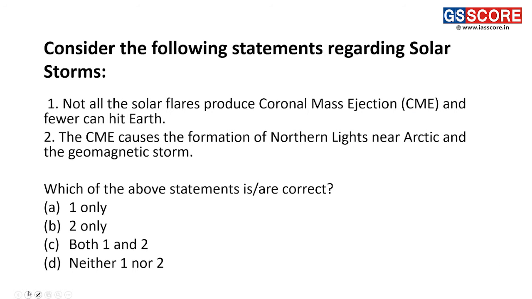Thus, moving towards the next question, consider the following statements regarding the solar storms. Solar storms are a frequent phenomenon occurring at the surface of the sun. This results in the emission of coronal mass ejection. So statement 1: not all the solar flares produce coronal mass ejection and fewer can hit earth.